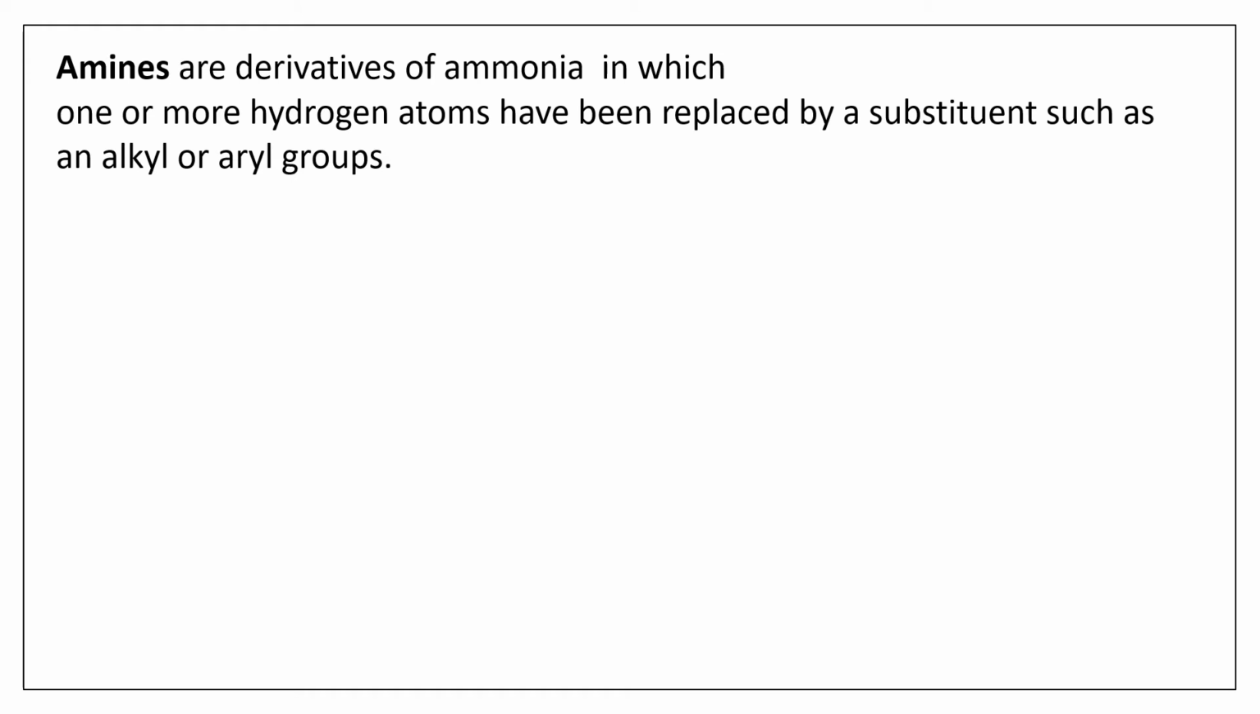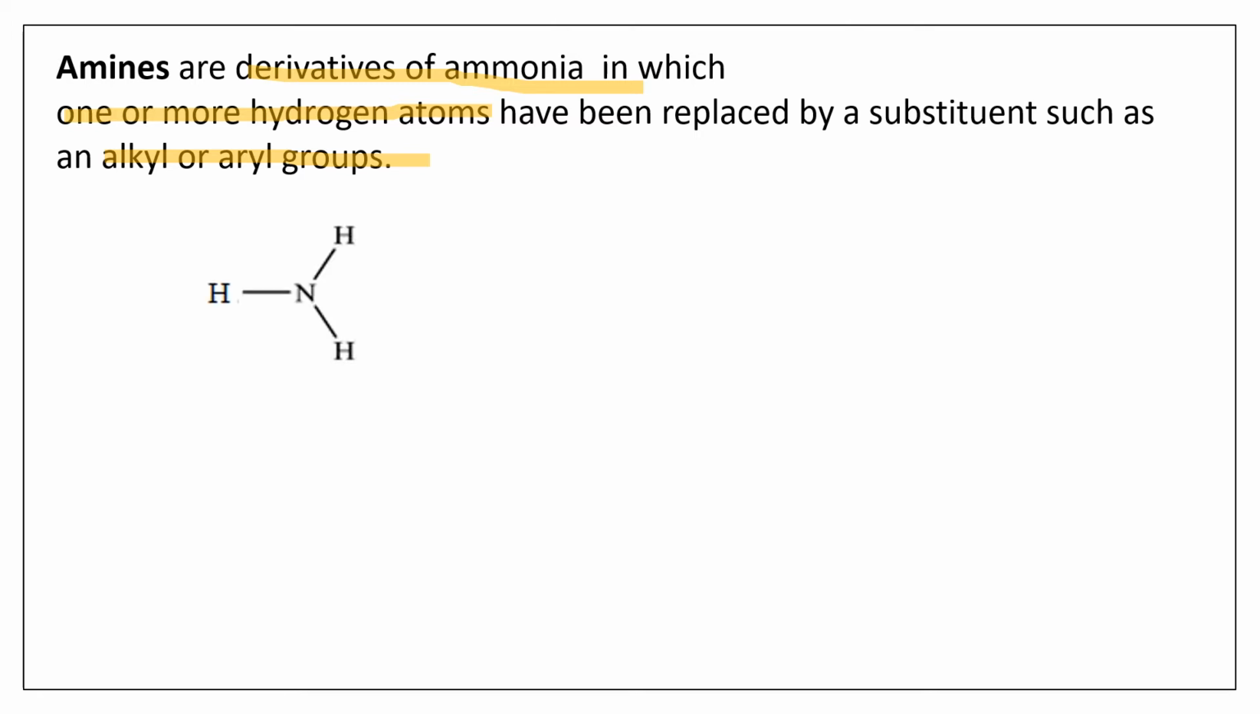Amines are the derivatives of ammonia in which one or more of the hydrogen atoms have been replaced by alkyl or aryl groups. So this is the definition for amines. Let me repeat. Amines are the derivatives of ammonia in which one or more of the hydrogen atoms have been replaced by an alkyl or aryl groups.